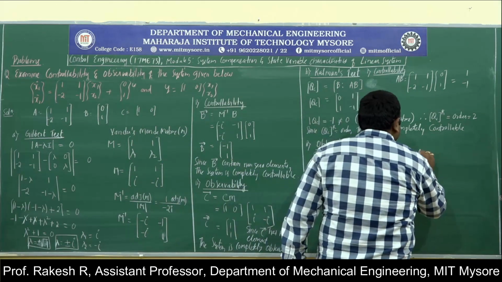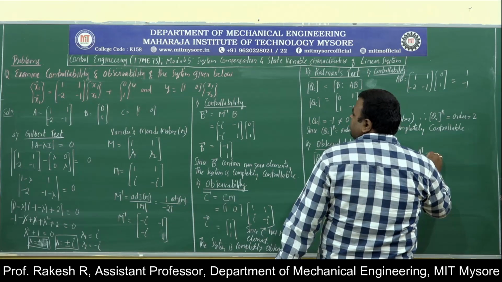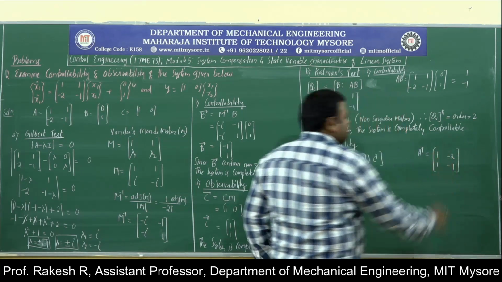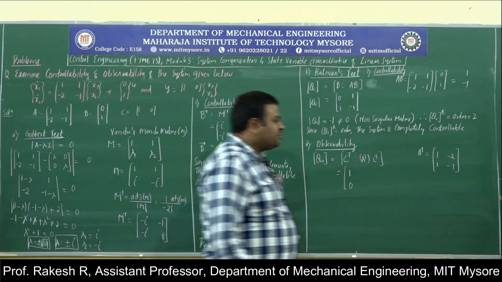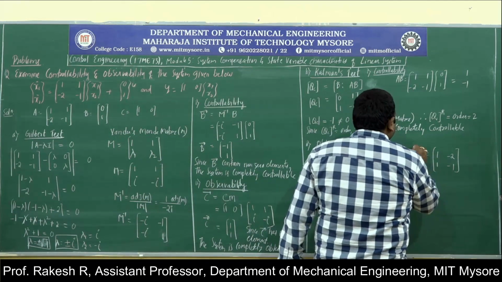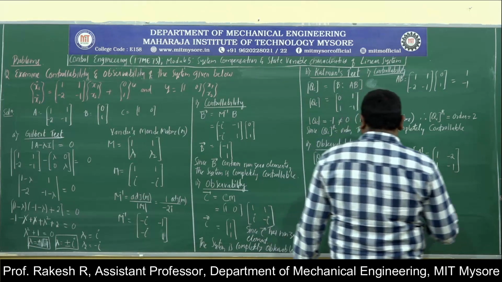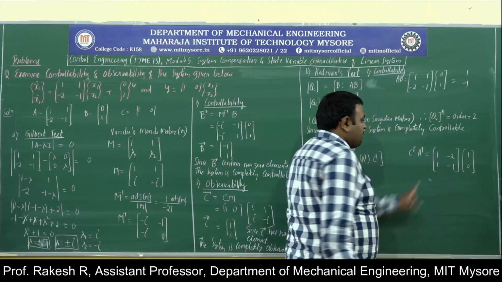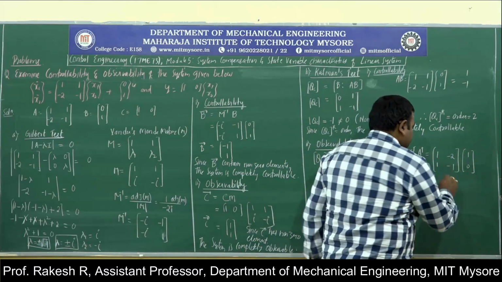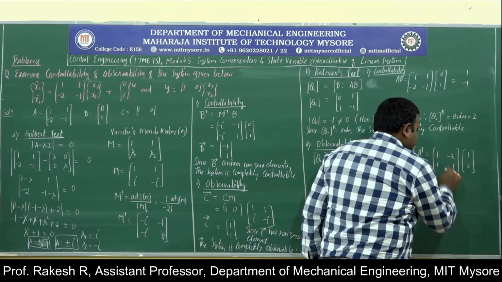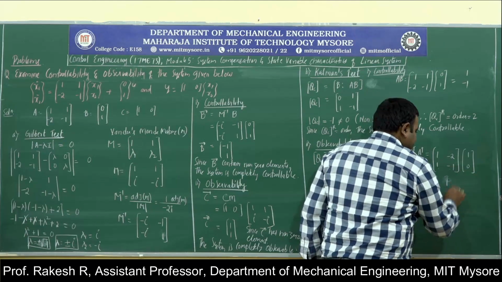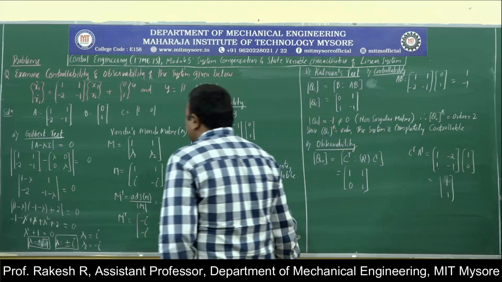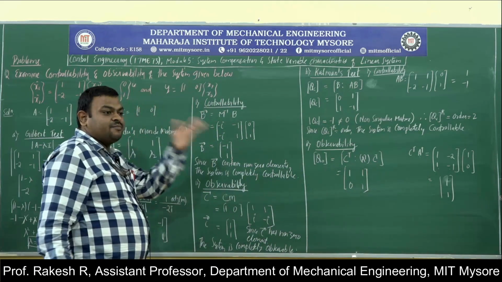If I calculate, A transpose will be 1 minus 2, 1 minus 1. Change the rows into columns and columns into rows. Find out what is A transpose into C transpose. C transpose is 1, 0. So 1 into 1 is 1, 2 into 0 is 0, so it is 1. Again 1 into 1 is 1. So this is 1, 1. This is the composite matrix for observability.